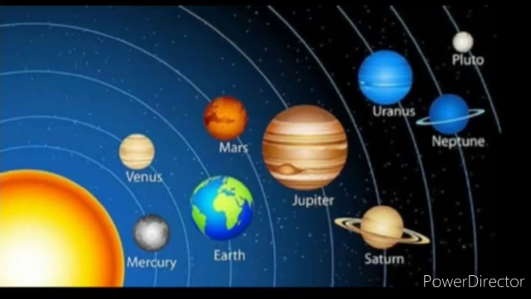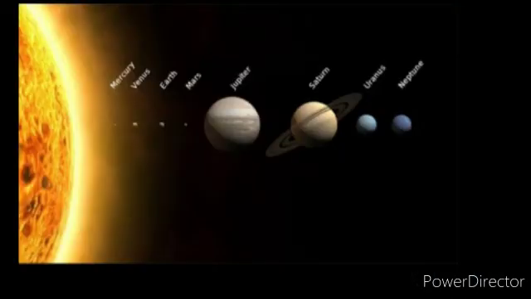Pluto was once a planet and was the ninth planet in the solar system until 2006. However, in a meeting of the International Astronomical Union, a decision was taken that Pluto, like other celestial objects. Okay, this is your today's lesson. We have discussed the sun, the center of the solar system, and the 8 planets, and moreover the dwarf planets.